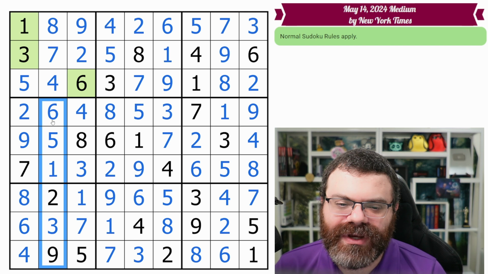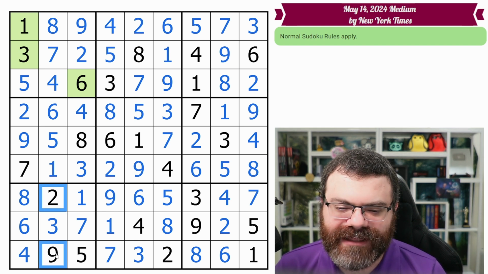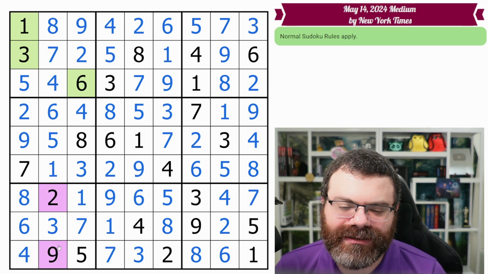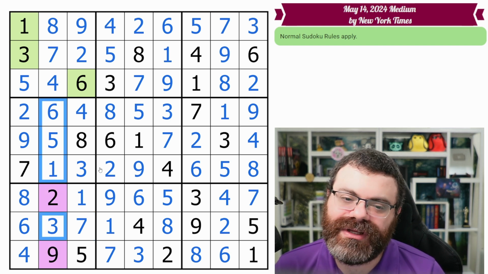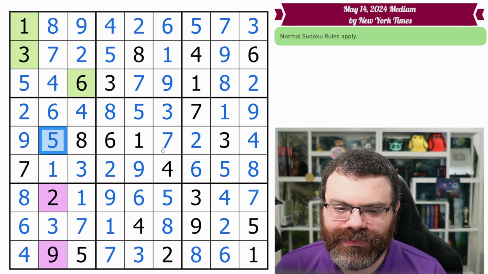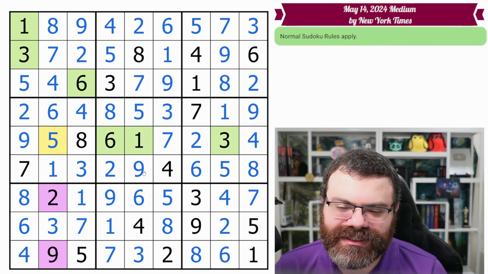Then we can look down and see, are there actually any known 1, 3, 6s? We were only given this 2 and 9, and the 2 and 9 are not 1, 3, 6. So actually, now we're down to only 4 places for 1, 3, 6. Now look at this cell here that I'm going to mark blue. Actually, let's use yellow. This yellow cell sees a 1, 3, and 6.